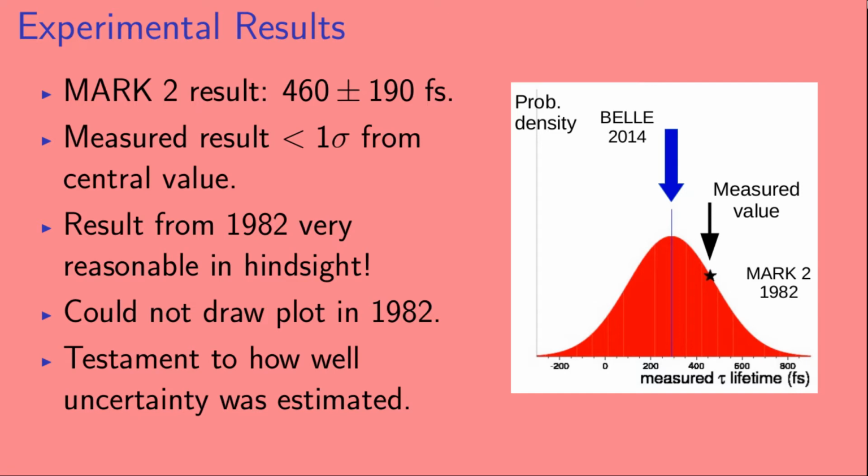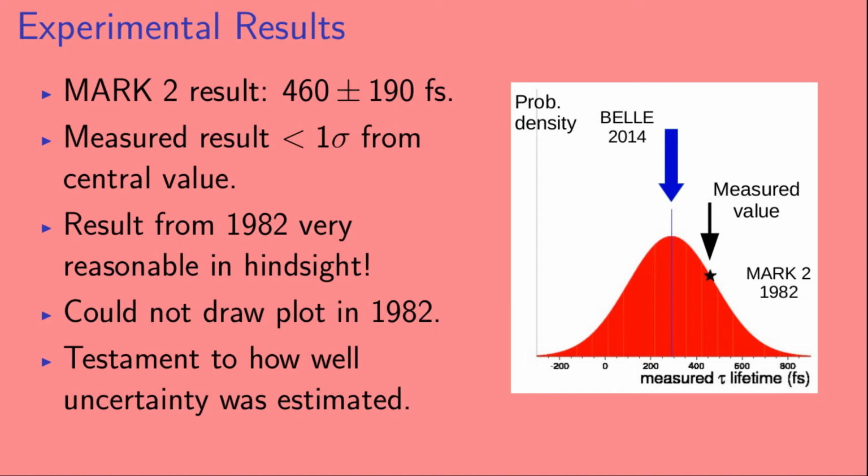Okay, so as we said, the Mark II result from 1982 was 460 plus or minus 190 femtoseconds. So the 190 femtoseconds defined the width of this Gaussian that we've drawn, but 460 femtoseconds was their actual measured result for the tau lifetime. Now we can see that their measured result is less than 1 sigma, so less than 190 femtoseconds, away from the central value, which we've defined to be the Belle result of 290.17 femtoseconds.